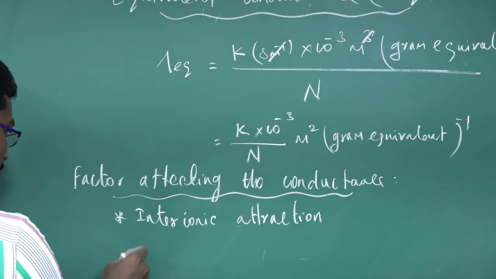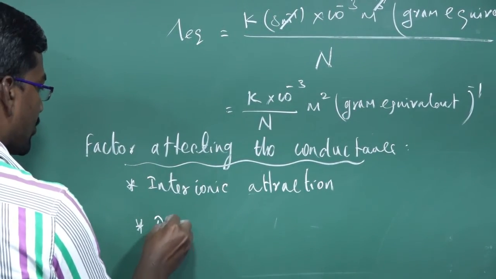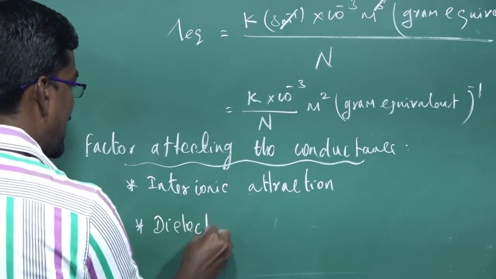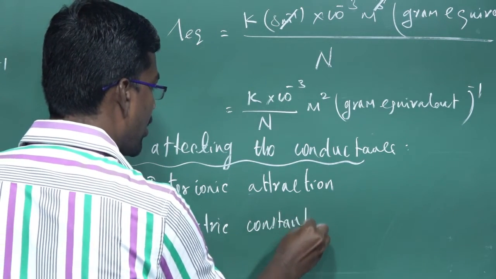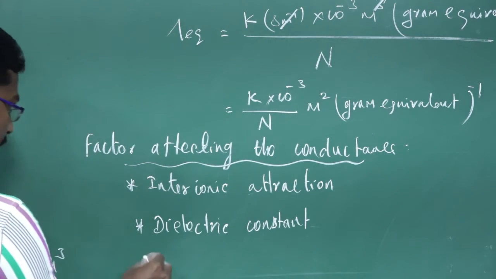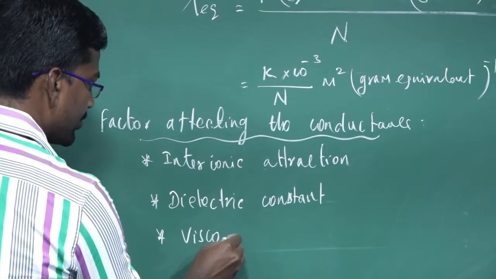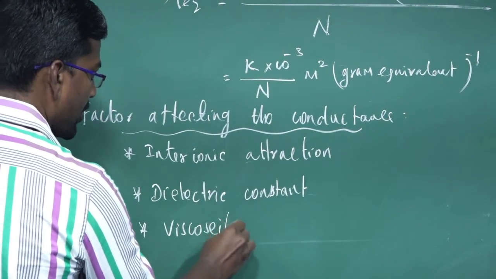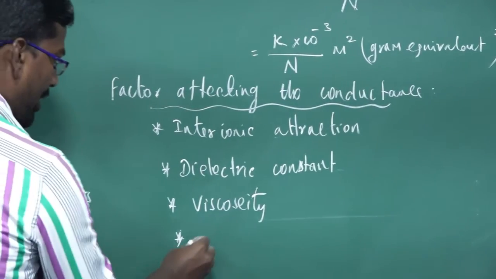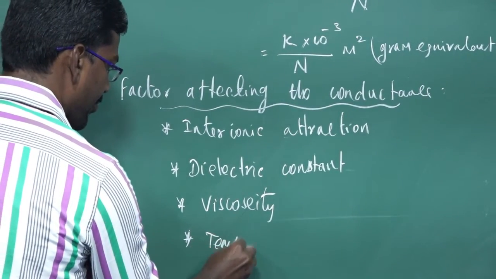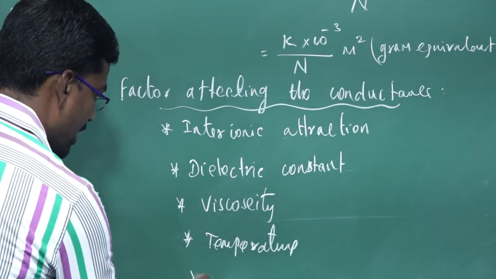Next one, dielectric constant. Another one, viscosity. The next one, temperature. And the last one, dilution.